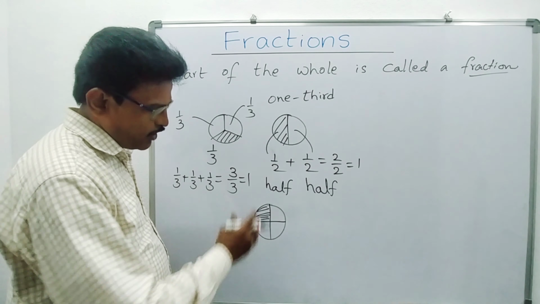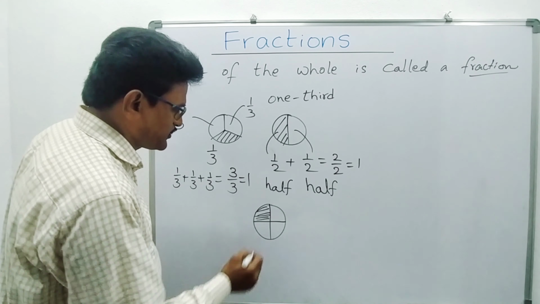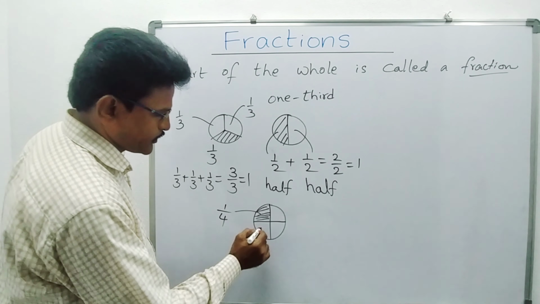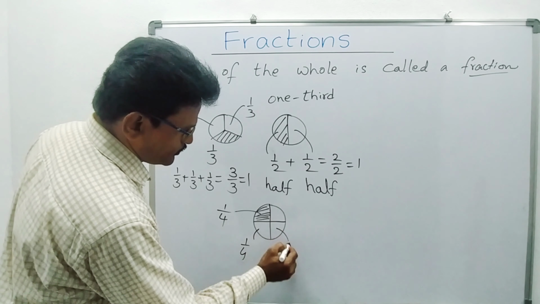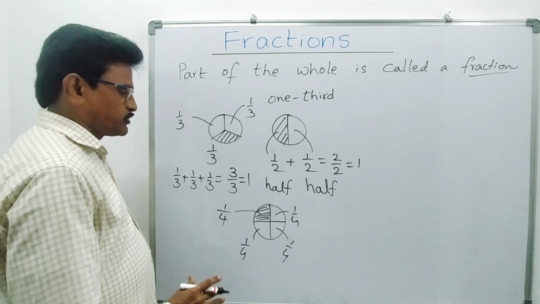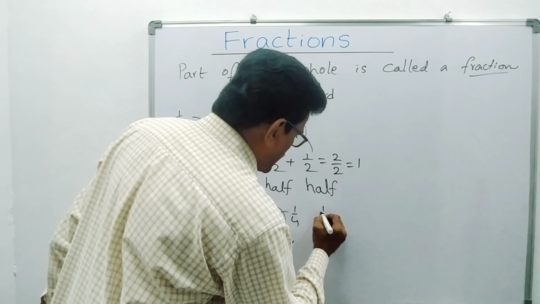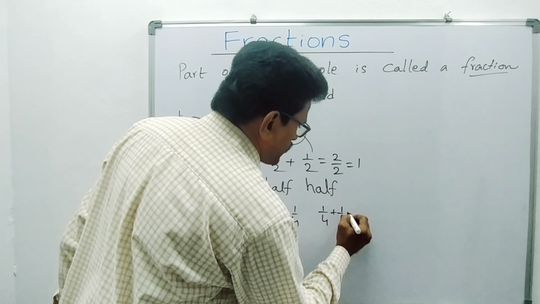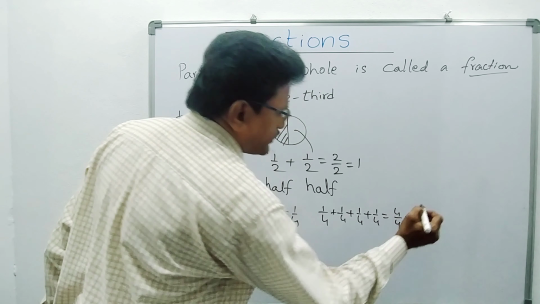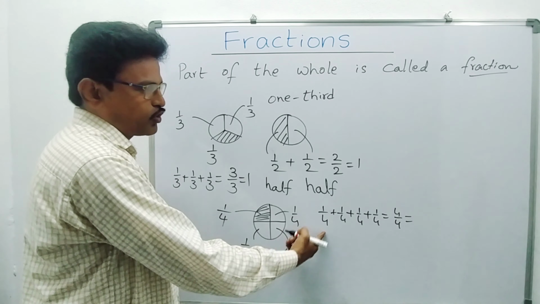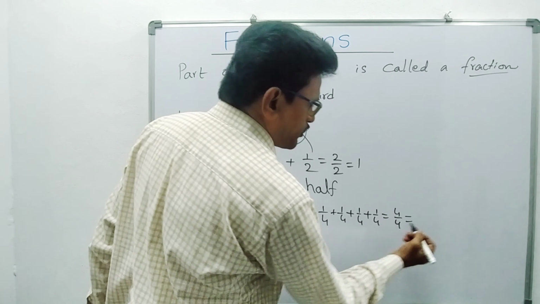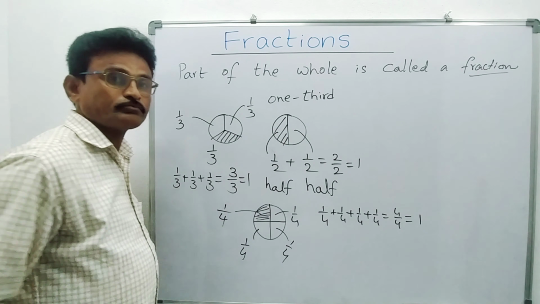First you divided it into 4 parts, right? You have taken 1. So 1 you divided into 4 parts. This one is 1 by 4. This one is 1 by 4. Here also 1 by 4. See students, if you add all these, 1 by 4 plus 1 by 4 plus 1 by 4 plus 1 by 4, it is 4 by 4, right? Here the denominator is 4 only. You have to add numerators, 1 plus 1 plus 1 plus 1, that is 4. 4 by 4, you will get the whole cake, right?